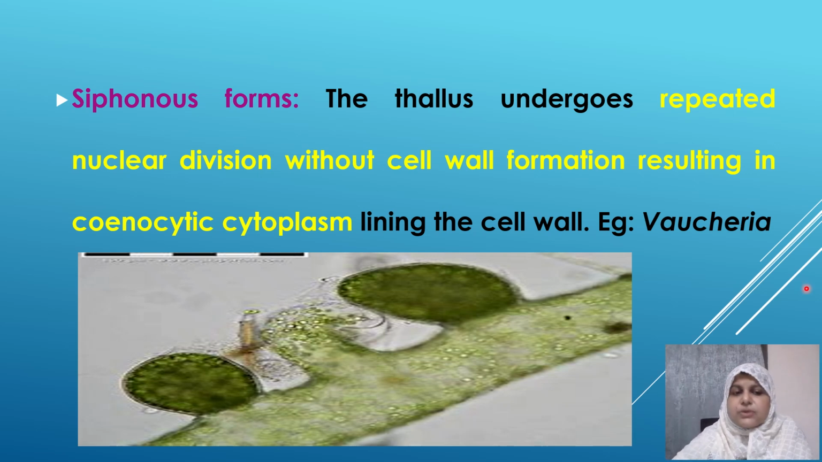Here the thallus undergoes repeated nuclear division without any cell wall formation, resulting in a coenocytic cytoplasm. Now, what does coenocytic mean? Coenocytic means karyokinesis is occurring, that means nuclear division is occurring, but there is no cytokinesis, or you can say there is no cell wall formation. As a result, the number of nuclei goes on increasing without any cell wall formation. So a cell or a filament has a multinucleate structure. Such forms are known as siphonous forms. A very good example of it is Vaucheria.